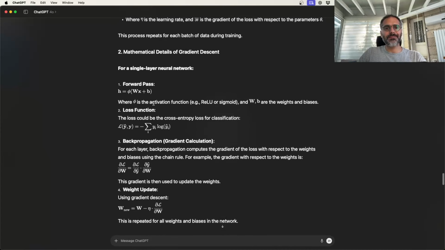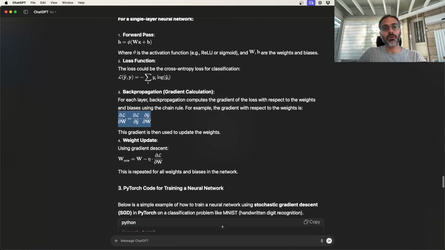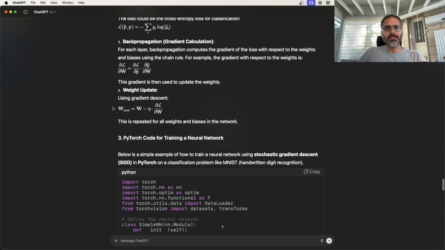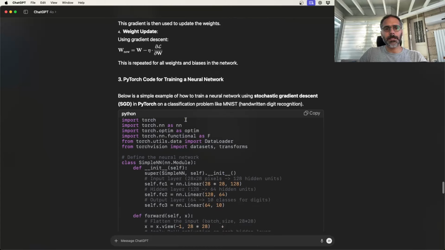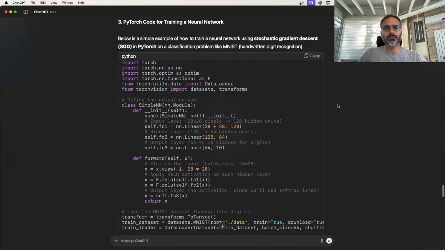And for a single layer, we have this input, Wx plus b, times the activation function h. And it shows you one example of the chain rule. If we want to calculate the derivative of the loss with respect to weight matrix W, we do dL/dŷ times dŷ/dW. So this is the simplest chain rule you'll get. As the network gets deeper, you get more of these terms, because it's a composition. Again, it's a function within a function within a function. So you'll get more of these derivatives chained with each other. And the weight update, we update the weights, and code for training.